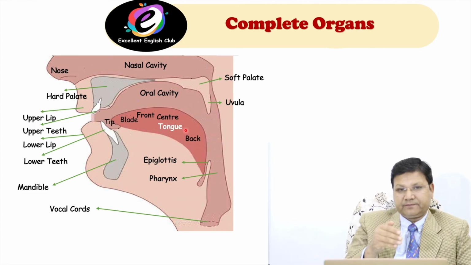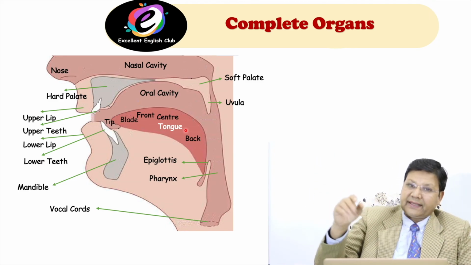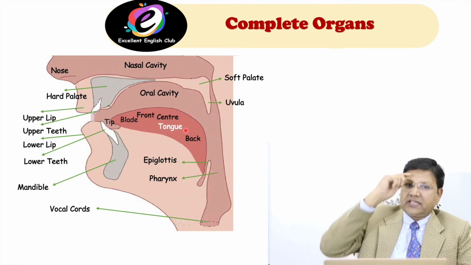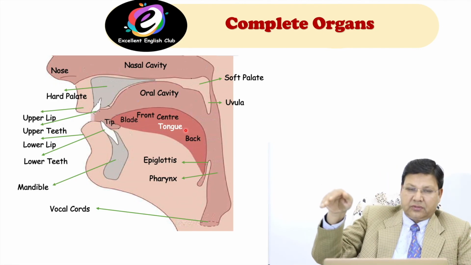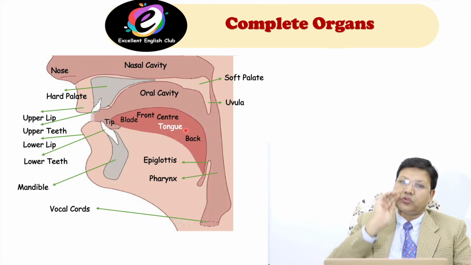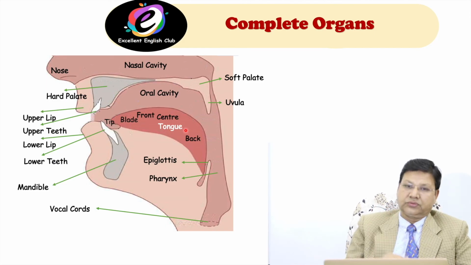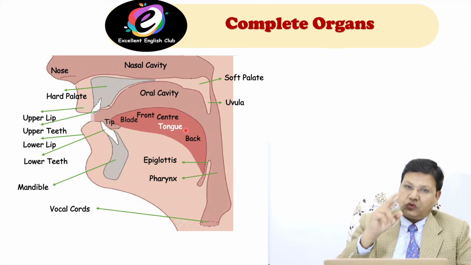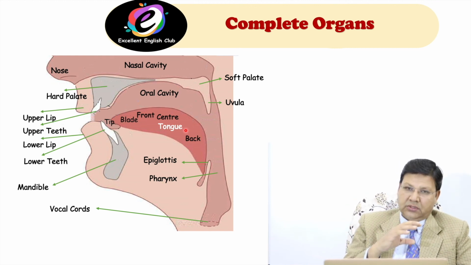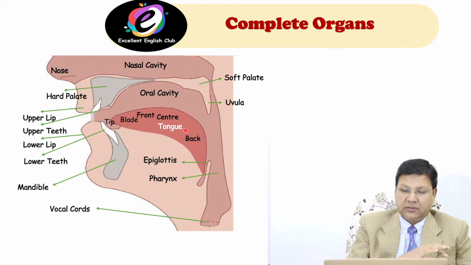If the soft palate is raised, it blocks the nasal cavity. And air coming from the lungs passes through the mouth. That is oral sounds. So we have 2 types of sounds: nasal sounds and oral sounds. Nasal sounds are 3, and the rest of them are oral sounds.